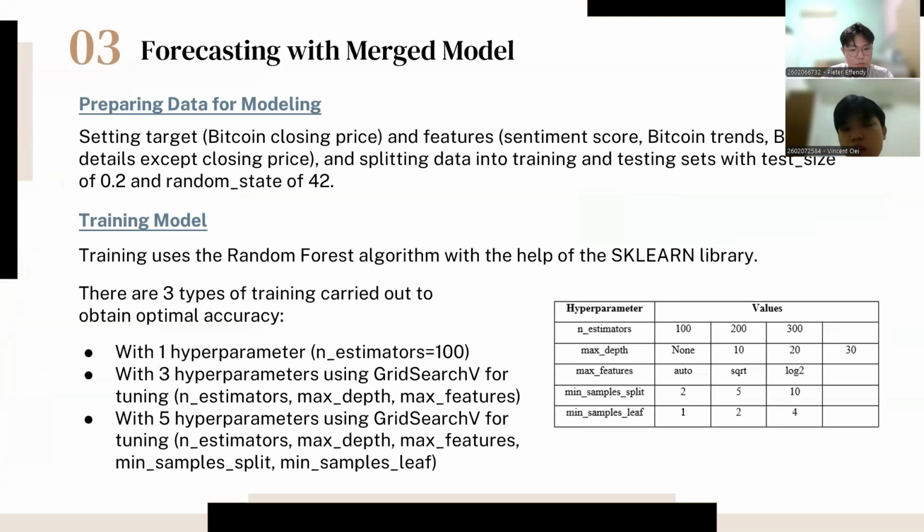Now, the last model will be the merge model of those first two models, which we use to forecast. To start the forecasting process, we prepare the data for modeling first by setting the feature and target, also splitting the data into training and testing sets with a test size of 0.2 and random state of 42. For model training, we use the random forest algorithm with three different approaches. The first one is with one hyperparameter, then with three hyperparameters using grid search for tuning, and lastly with five hyperparameters using grid search for tuning. The hyperparameter names and values can be seen in the table.